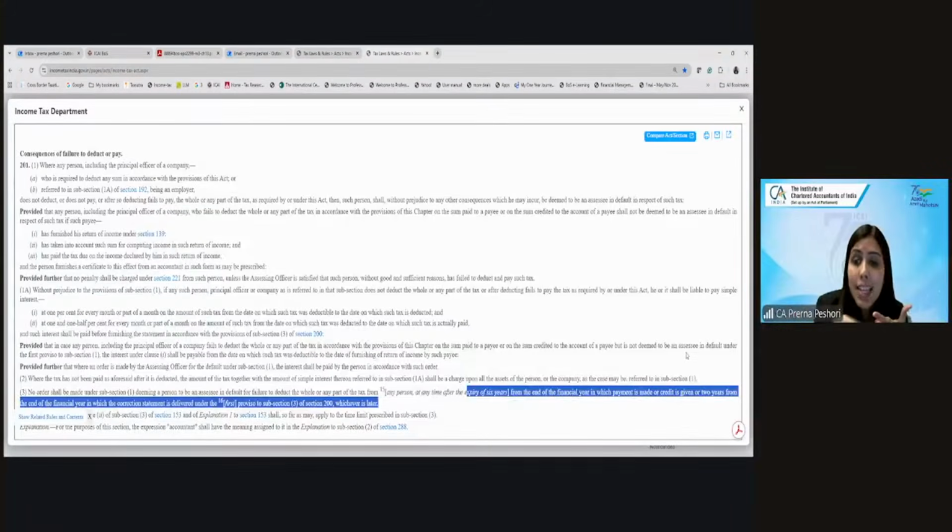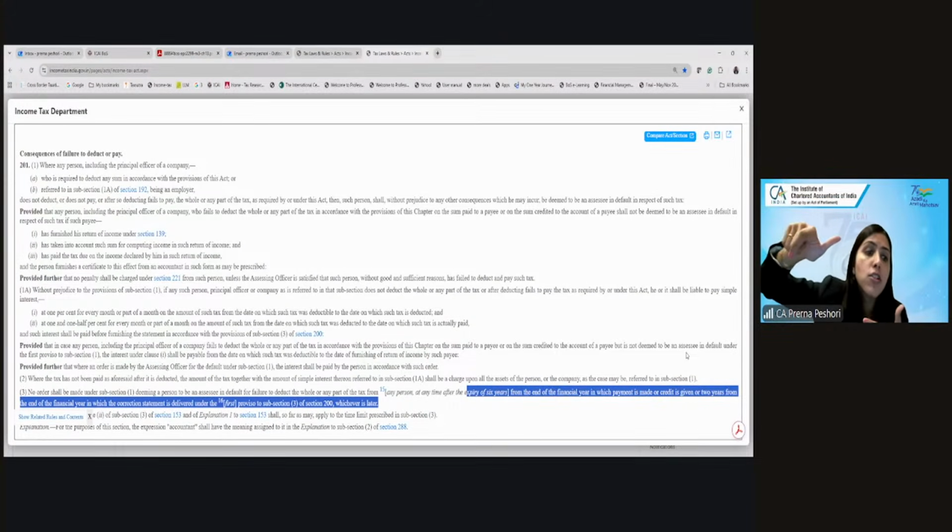Time limit is 6 years from the end of the financial year in which you have made the payment or you have given the credit, or 2 years from the year in which you have filed the correction statement. So, correction statement can be filed till what time? 6 years from the end of the financial year.